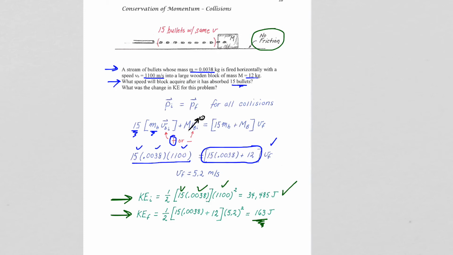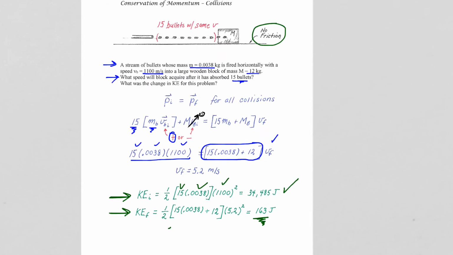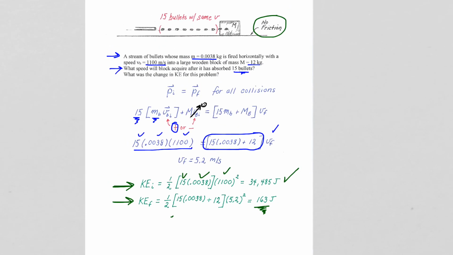Well, let's think about what happened to that 34,485 joules that was initially there. Where did it go? Well, for better or for worse, it went into doing what bullets do. It went into smushing, smashing, crunching all the material of the block as they come to a stop. So, as you can see from this drastic release of energy into the block, bullets are very good at what they do.